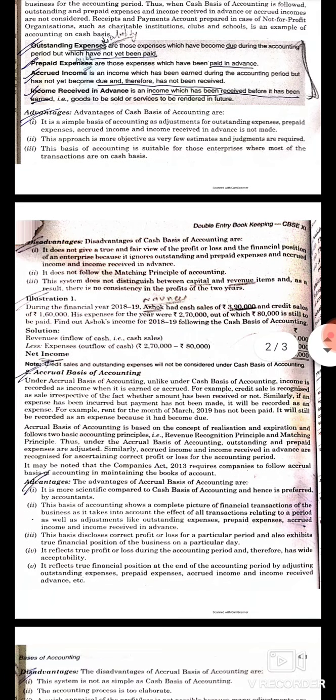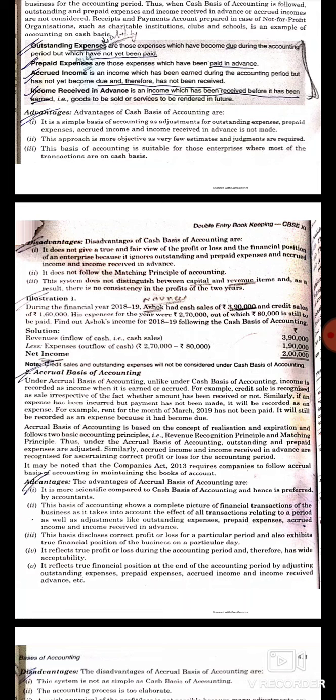So next is the advantages of accrual basis of accounting. So accrual basis of accounting is a more scientific method as compared to cash basis of accounting. So it is preferred by the accountants. The profits disclosed by accrual basis of accounting are more accurate as compared to cash basis of accounting, because outstanding expenses, prepaid expenses, accrued incomes all are recorded under accrual basis of accounting.